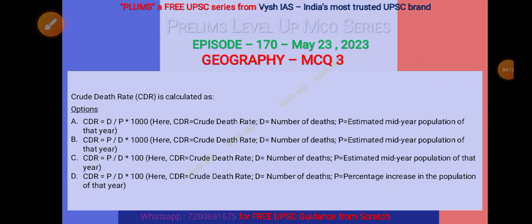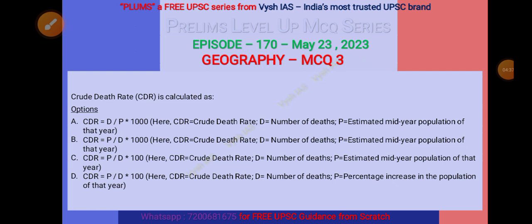Next is CDR equals P upon D into 1000. So CDR is crude death rate, D number of deaths, P estimated mid-year population of that year. Then again the expression CDR equals P upon D into 100.